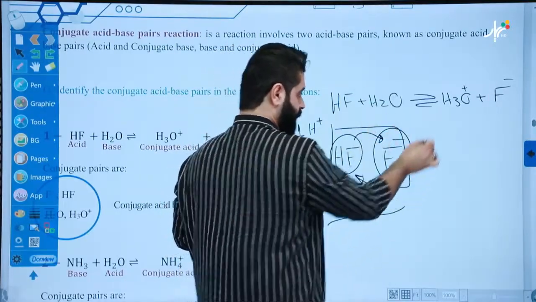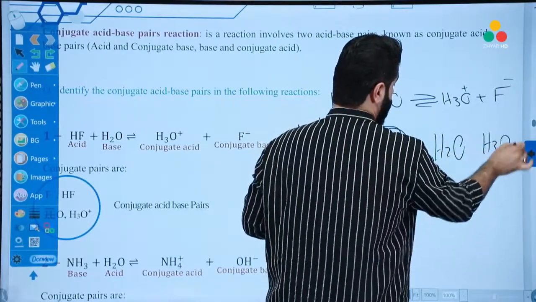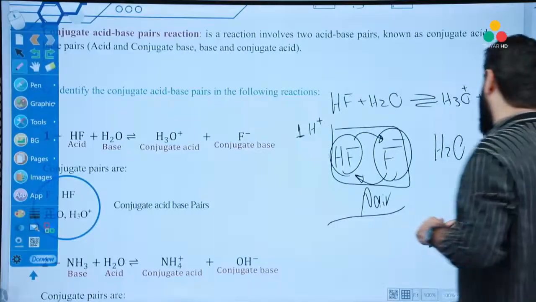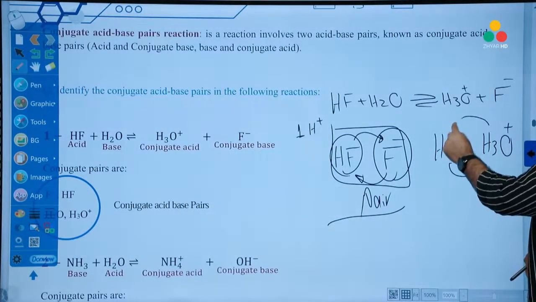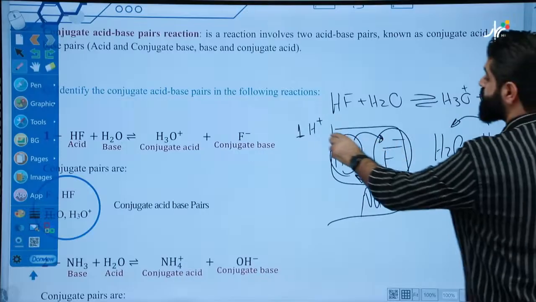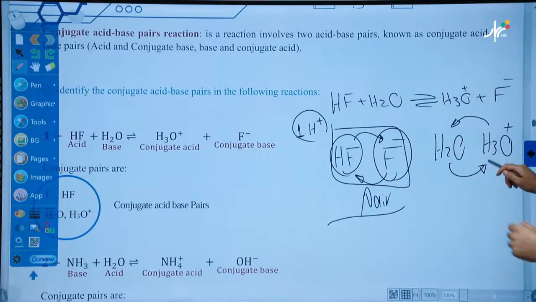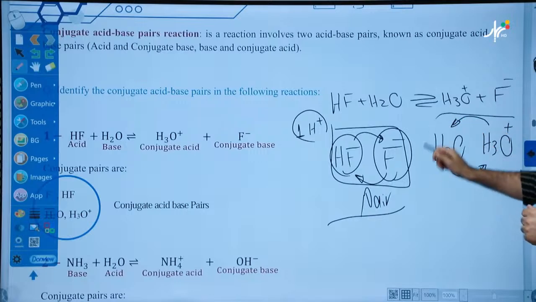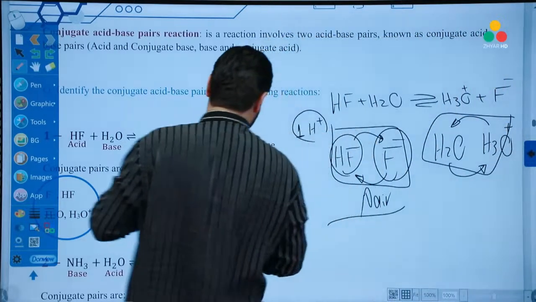Another one. H2O and H3O. Look at it. We can prepare them from each other by transferring of how many protons? Only one proton. So the only difference between them is one proton. So this is called a conjugate pair. See? Conjugate pair.